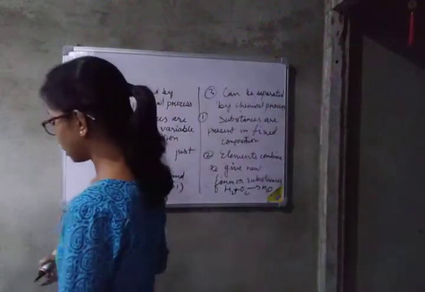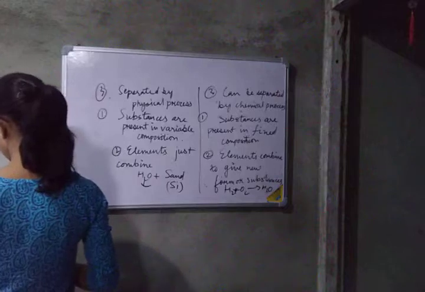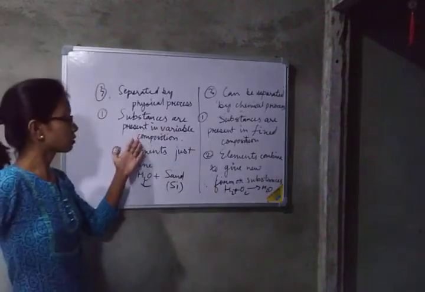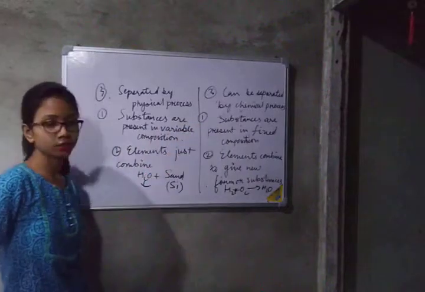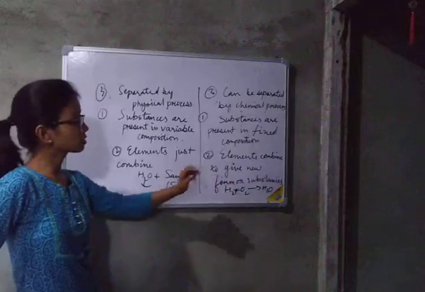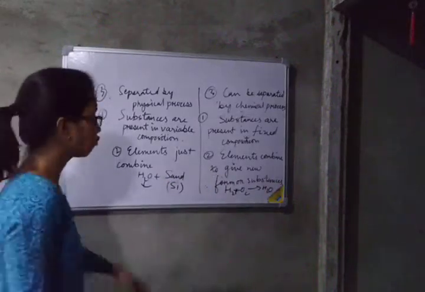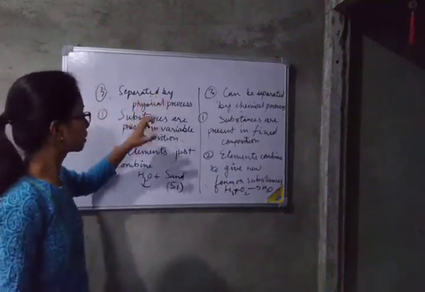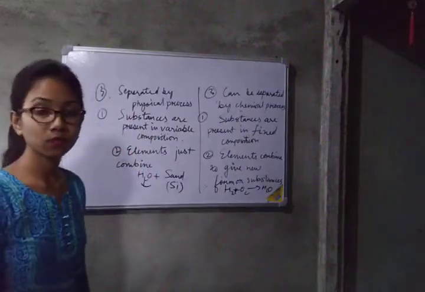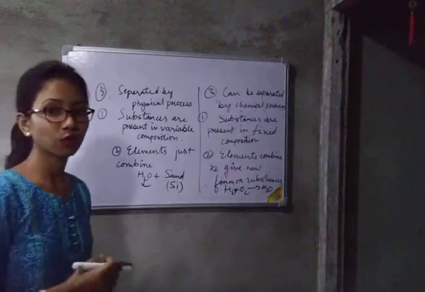So these are the differences between mixtures and compounds. First, substances are present in variable composition versus fixed composition. Elements just combine, no new substance formed, whereas elements combine to give a new substance. Then the mixture can be separated by physical process, whereas a compound cannot; we have to use some chemical process for its separation.